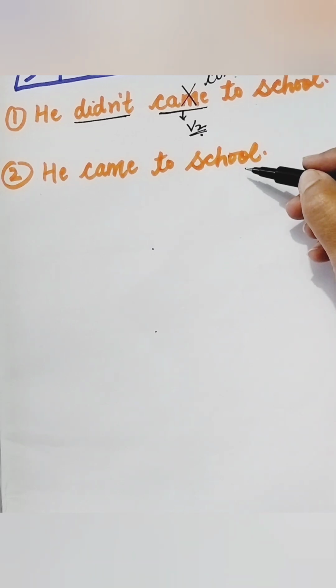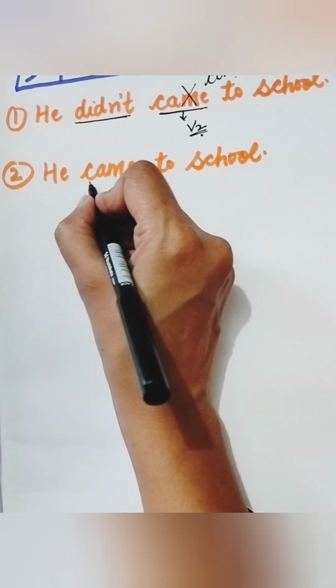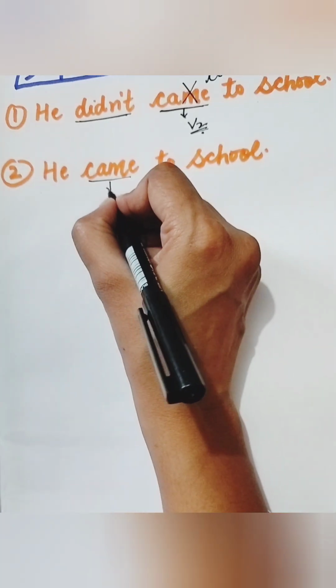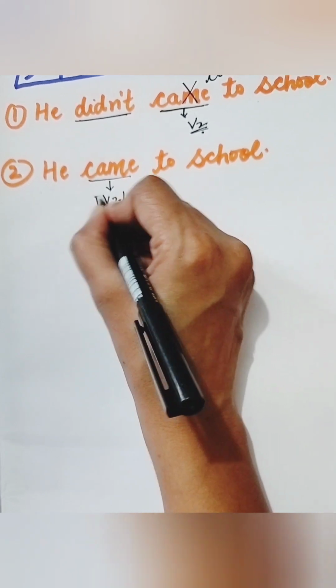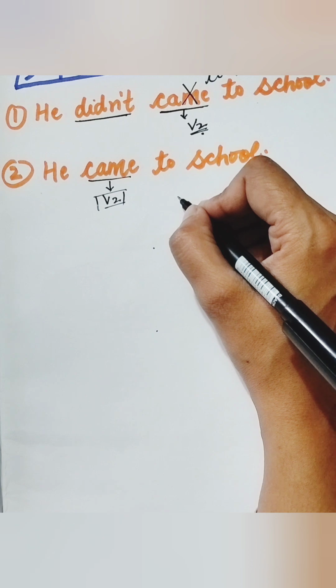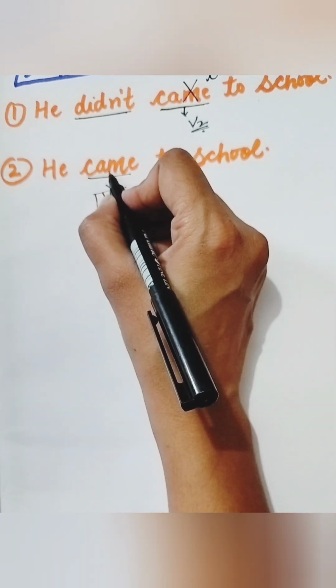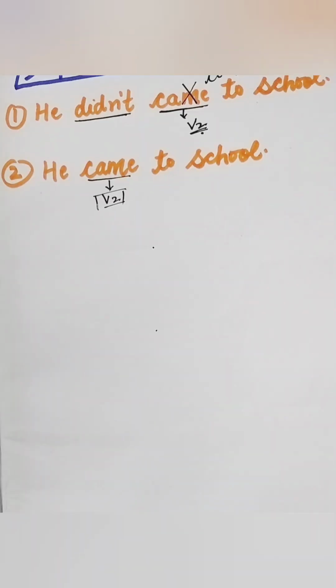Let's connect next sentence, second sentence with the first one. This is he didn't came to school. He didn't come to school. He came to school. How we have to use without did here? Came is second form of the verb. V2 is here, came. So अगर सेंटेंस में did given नहीं है, then we have to use second form of the verb. Did given है तो first form of the verb, यहाँ did given नहीं है, that's why we are using second form of the verb.